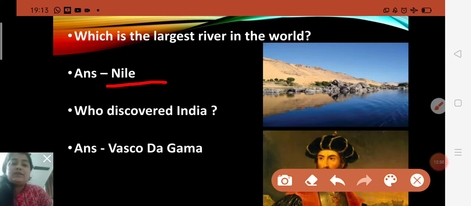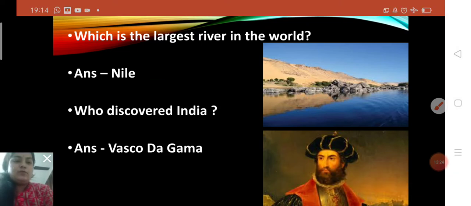Now, who discovered India? Yes, Vasco da Gama. Vasco da Gama discovered India by sea route. He reached India when he arrived at Calicut on the Malabar coast. Okay, children. So Vasco da Gama discovered India by sea route. Now move to the next.